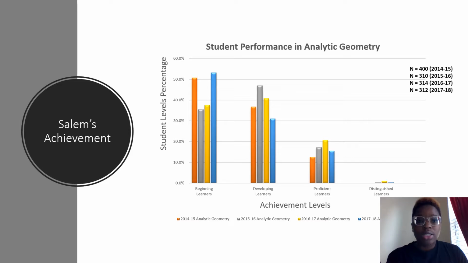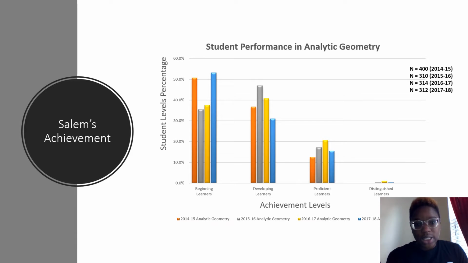But if you also notice, because the beginning increased in 2017-18, it decreased in developing. So it seems like those students transition over to beginning. So I wonder what was done at Salem to have that decline, that transition, that movement. Also, if you look in comparison at the beginning and developing, if the beginning is down in 1 year, then it causes the developing to go up. So you're switching those students.